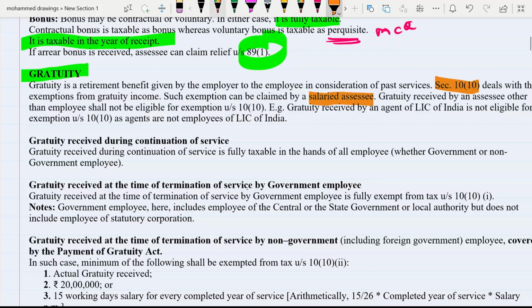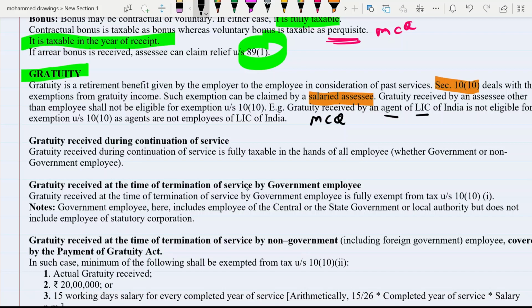So this is also important for the MCQ purpose. That means if any amount of gratuity is received by a salaried person, then only it is available as an exemption under section 10 subsection 10. If it is not received by an employee, then the exemption of section 10 subsection 10 is not available. Here one example of LIC is given. If an agent is working for the LIC, that means he is not the employee of LIC. So whatever gratuity is received by him, exemption is not available to him.